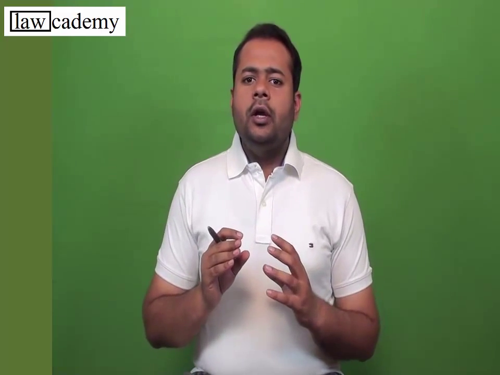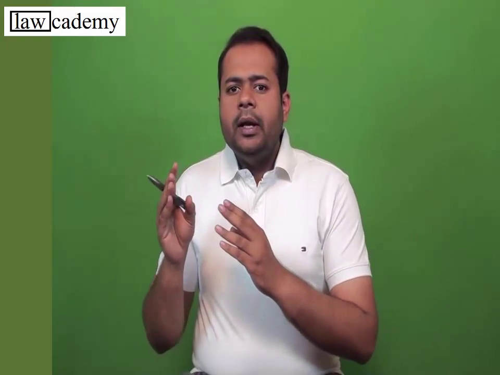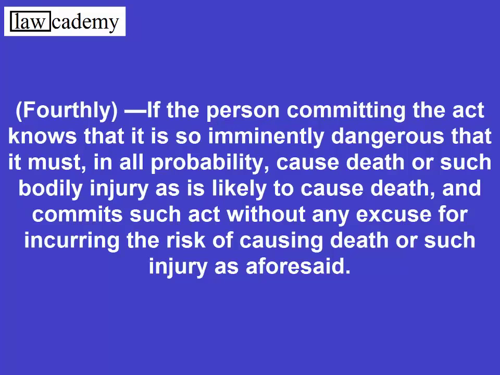Up till now we saw that a person can be held liable for murder if he caused the injury intentionally. What if the injury caused upon the body of the person is not intentional? Then can he be held liable for murder? There is a provision under section 300 clause 4 that if the injury is caused by an act which is very dangerous, but the injury is not specifically intended to be caused upon that person's body. To understand it better, take an example.